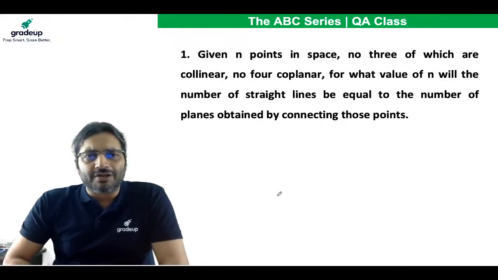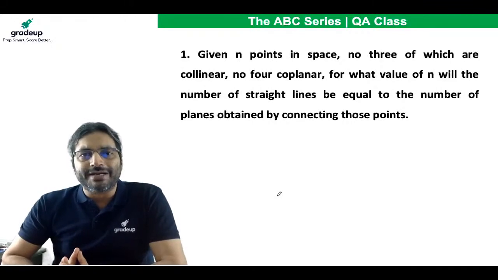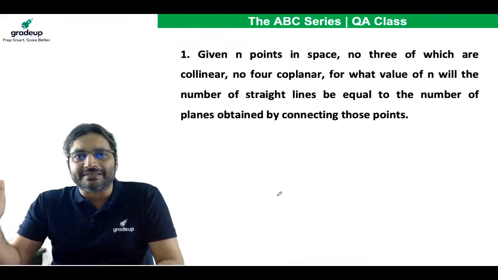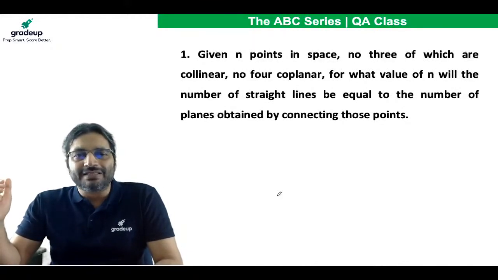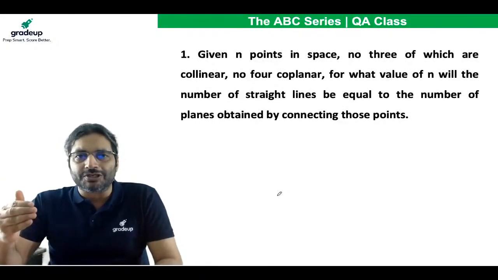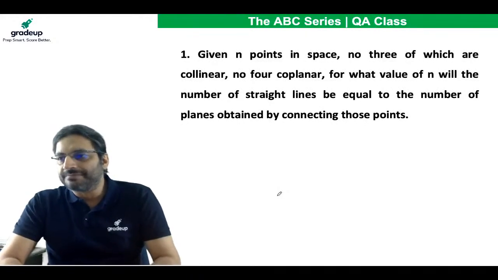Look at this question on the screen and kindly try to do it as soon as possible. I will read the question for you, though I expect all of you to have done all these 12 questions well in advance. Given n points in space, no 3 of which are collinear and no 4 are coplanar, for what value of n will the number of straight lines be equal to the number of planes obtained by connecting those points? Is that clear to you? Please do question number 1 to start with.